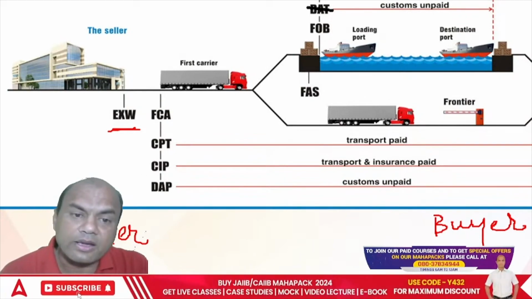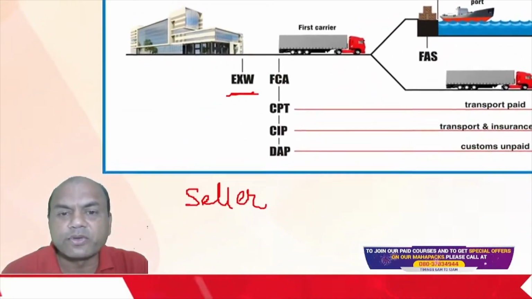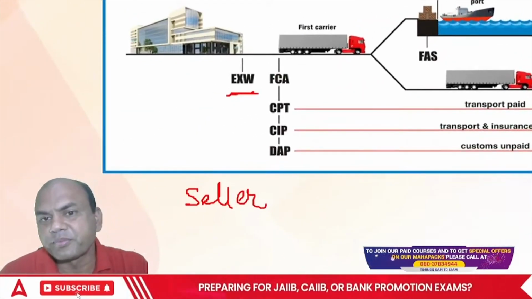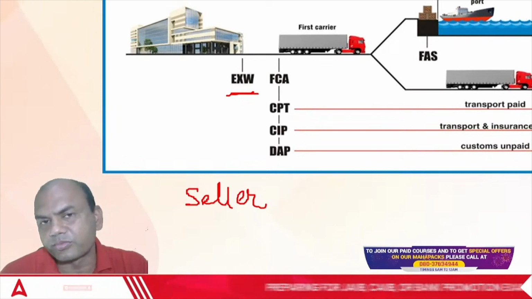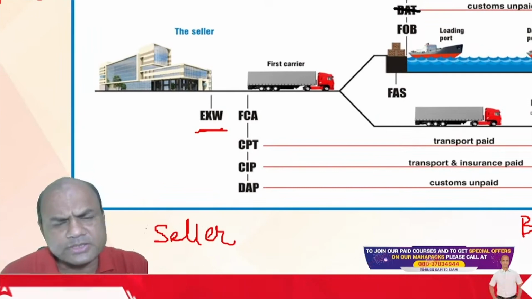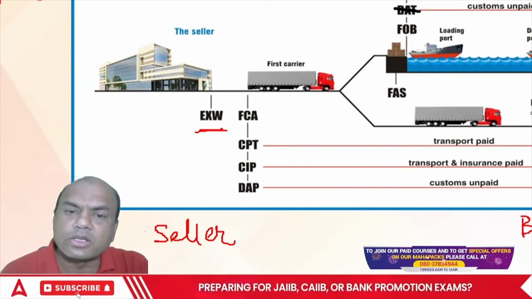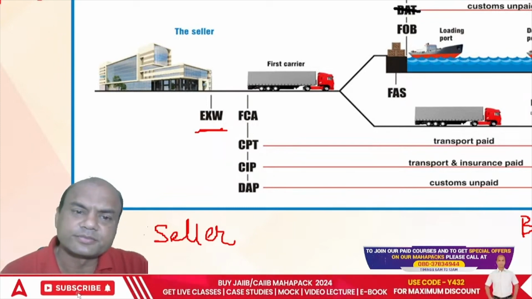Now free carrier is same as FOB. FCA on road is same as FOB on ship. Remember this. Simple. Here also the seller will just load the goods on this truck and that's it.